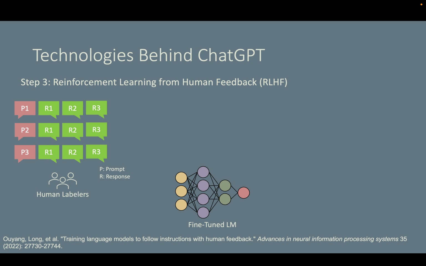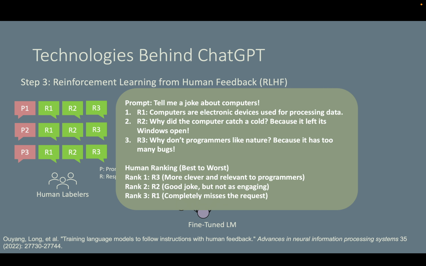Those human AI labelers or AI trainers will rank these responses based on 3 criteria: helpful, honest, and harmless. For example, here is one prompt. Tell me a joke about computers. And we input this prompt 3 times to the fine-tuned language model and get 3 different responses.